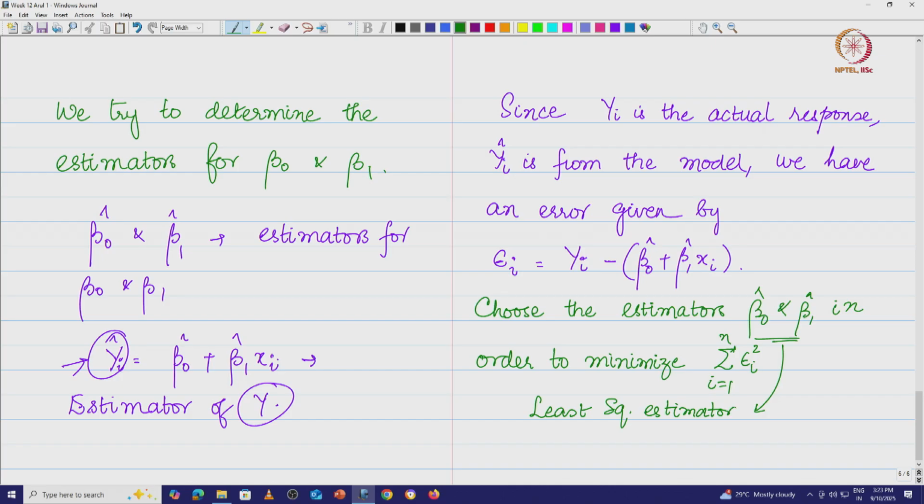Now, how does that look like? Let us take this. I have my data points, this is x and that is y. The actual data points are, let us take 1, 2, 3, so let us say I have 4 points.